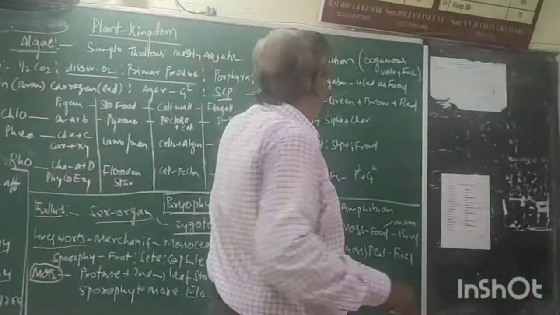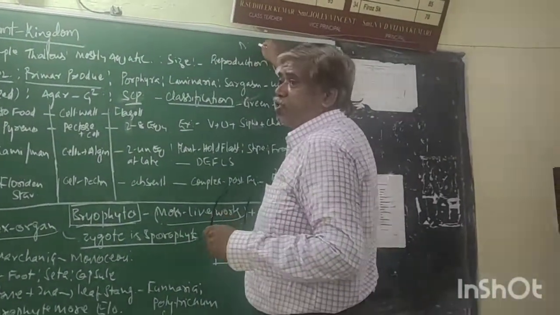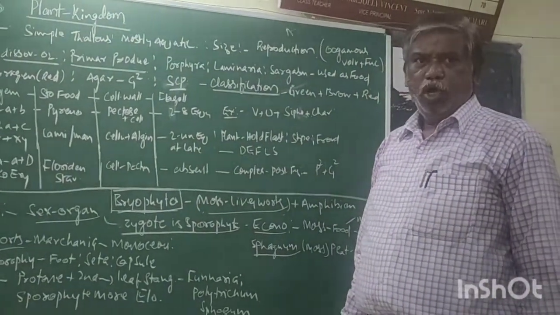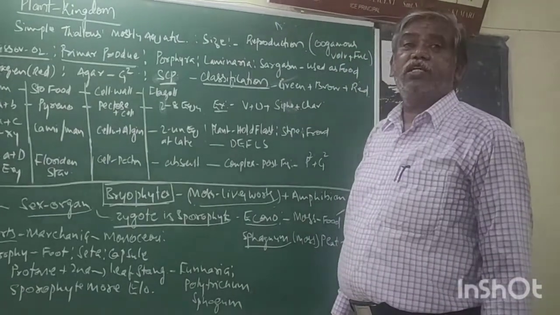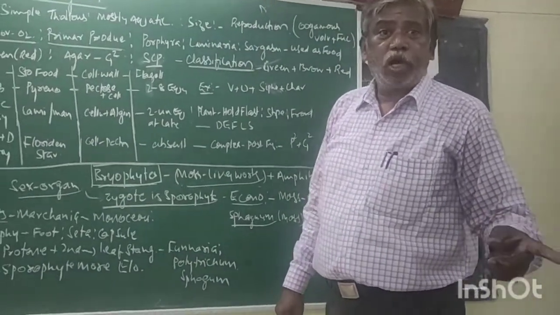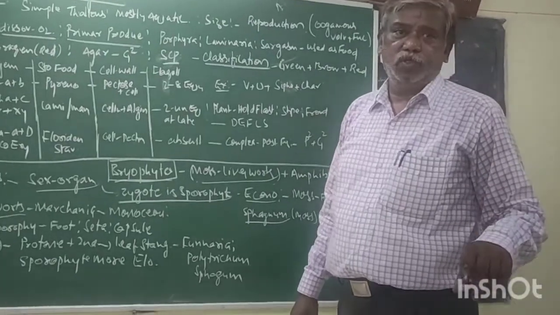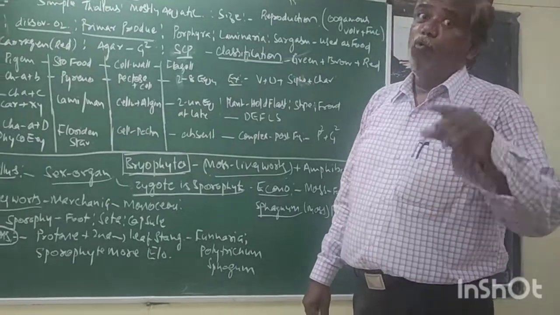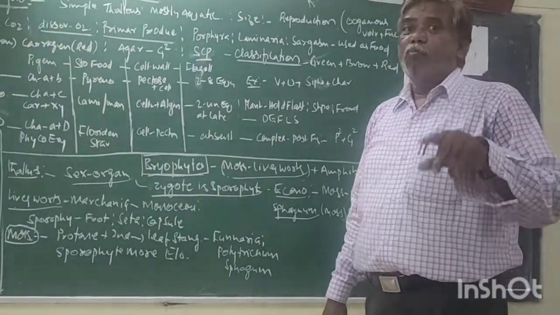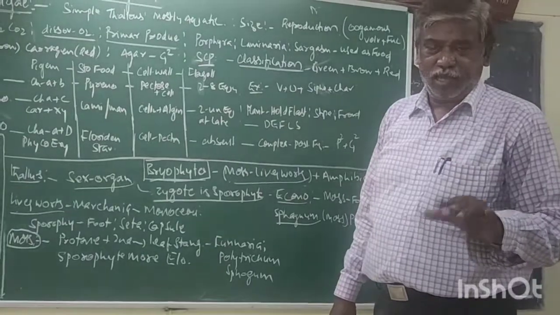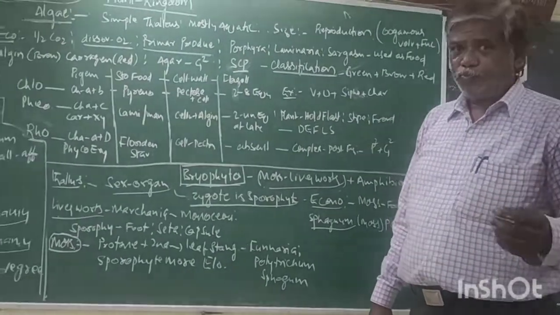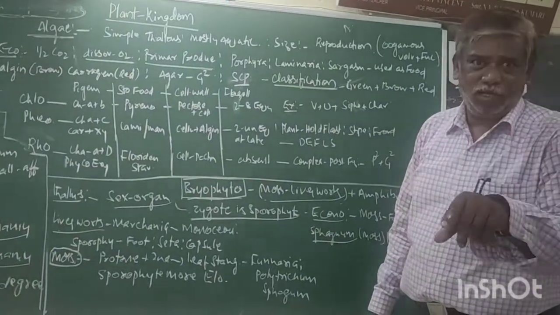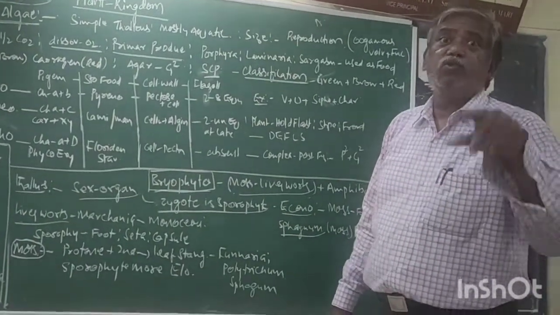Now come to the asexual reproduction. Asexual reproduction is by spores. The sexual reproduction is again isogamous, anisogamous, oogamous. Isogamous means the two gametes are similar, with motile or without motile. Motile means they have flagella; non-motile, no flagella. For example, Spirogyra is isogamous non-motile. Chlamydomonas is isogamous with motile.